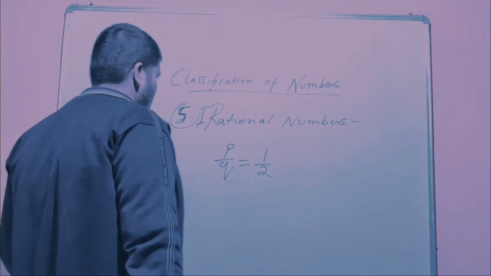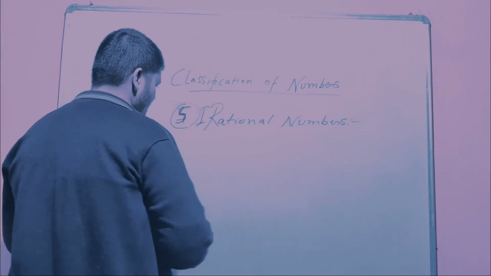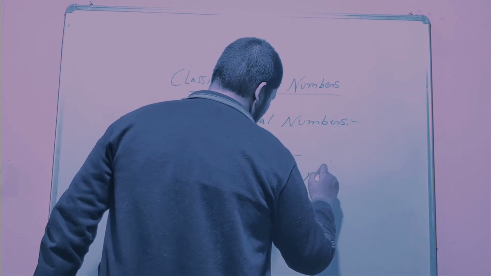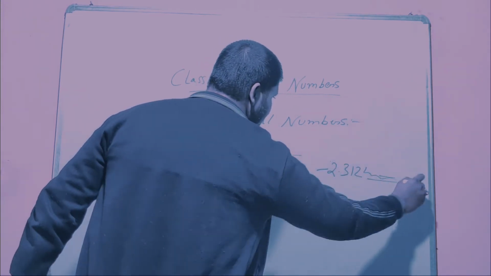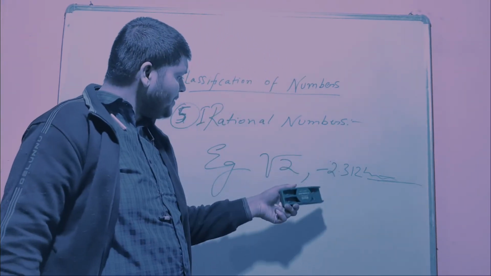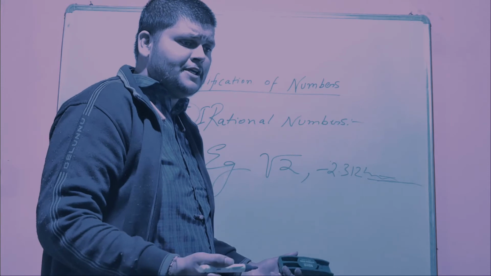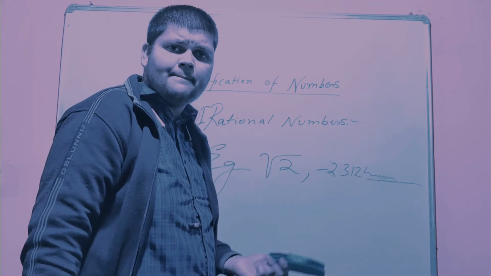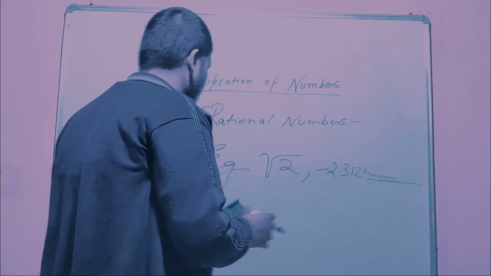An example we can take is root 2, or minus 2.314, and like this the number continues after the decimal and does not end anywhere. So that number cannot be expressed in the form of p by q. I mean you cannot express this number in terms of a simple fraction. So this falls in the category of irrational numbers.